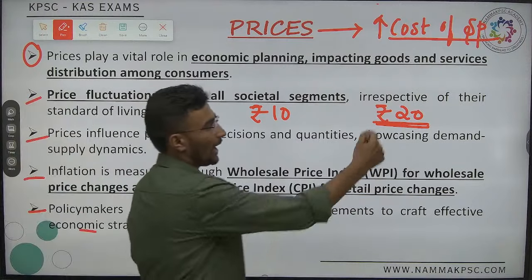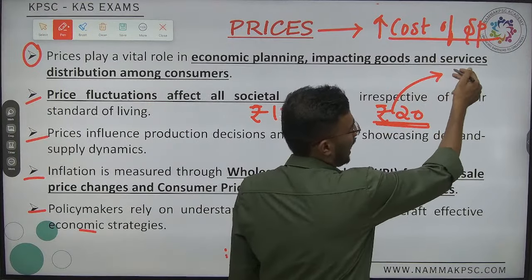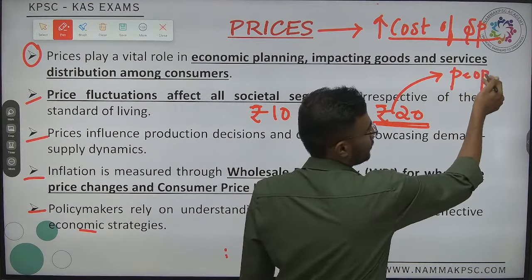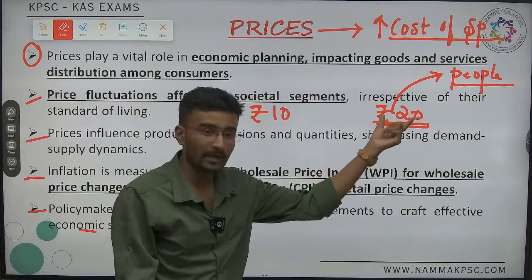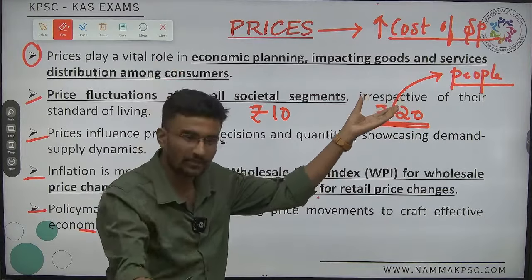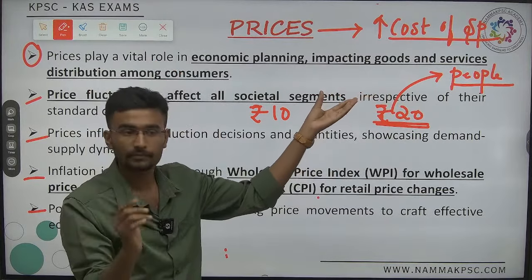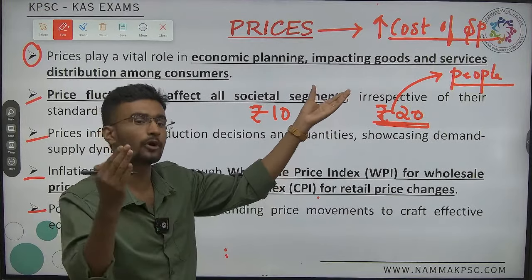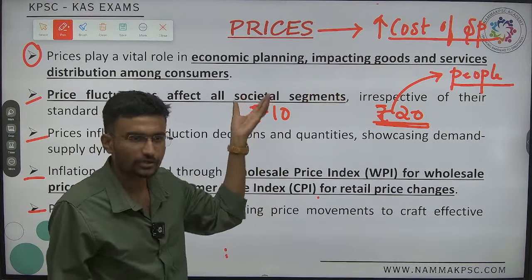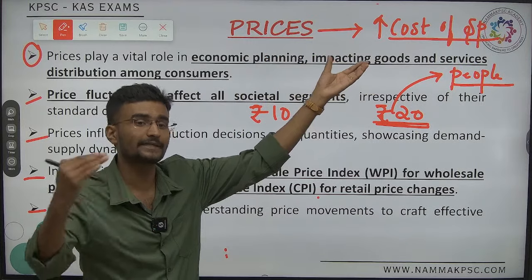One, it will impact the people. That is, consumption as well as purchasing power of an individual will come down. First thing. Second thing, sir, I have money so I will buy, but what about poor people? Don't you think the cost on the particular essential commodities will increase?